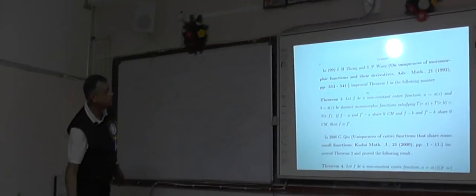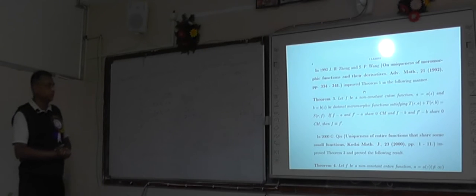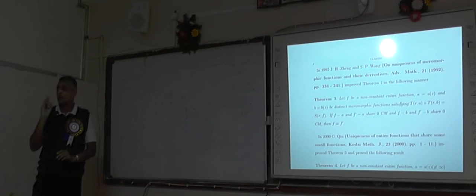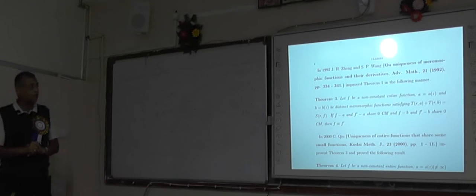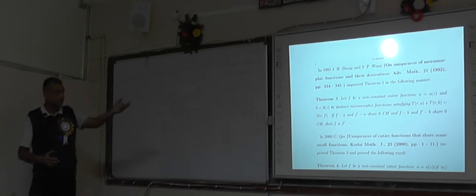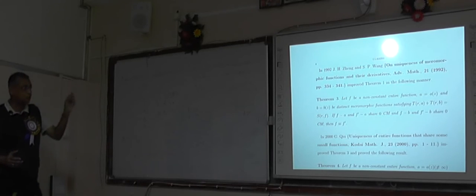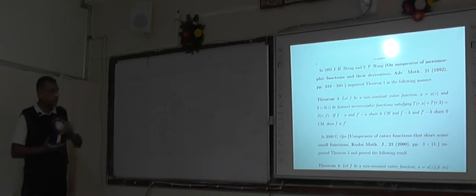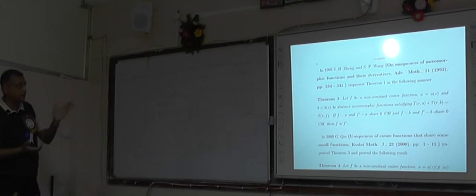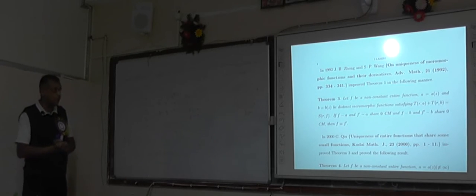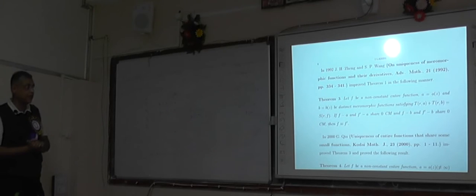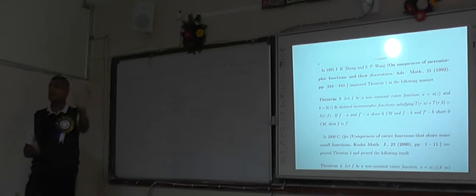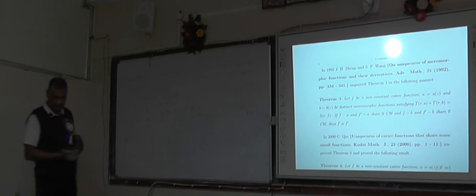In 1992, Zheng and Wang considered the case of two small functions. Small functions means functions whose characteristic function is small compared to the original function f. They proved that if f and f dashed share two small functions a and b with counting multiplicities, then f is identically equal to f dashed.